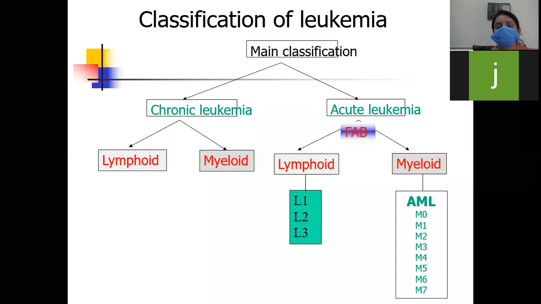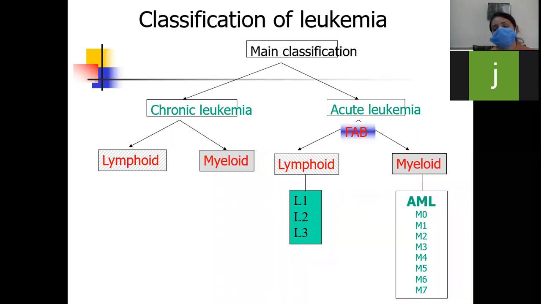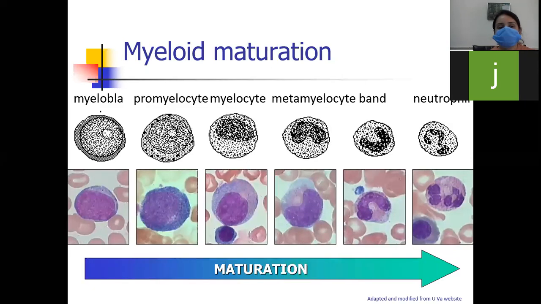classification, and we divide lymphoid into L1, L2 and L3. The same, the classification of myeloid is M0 to M7. So today we will do the chronic leukemia.